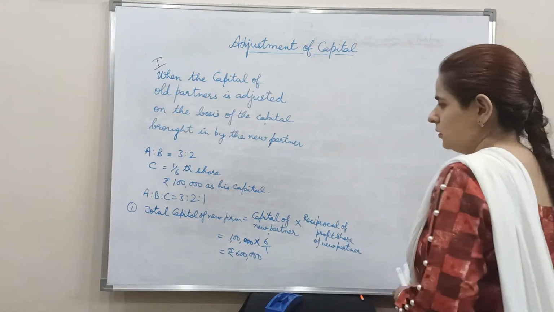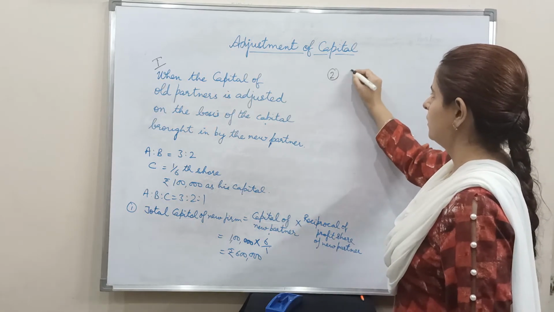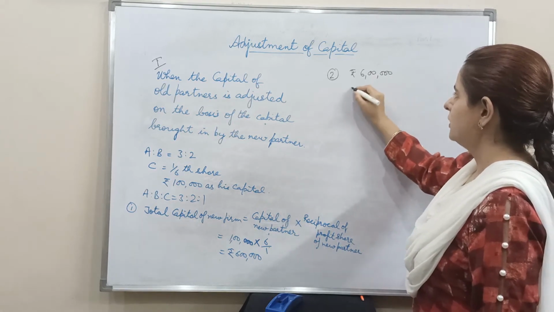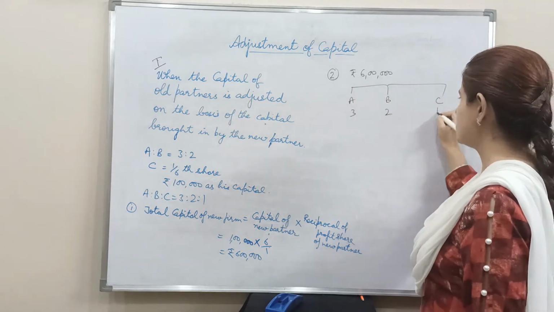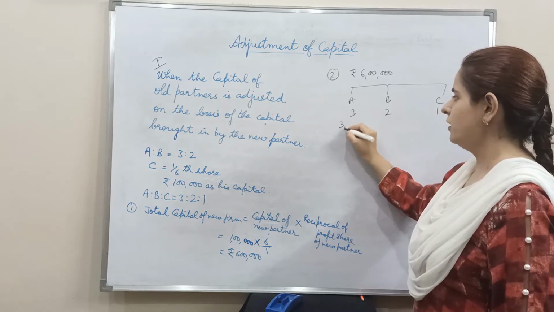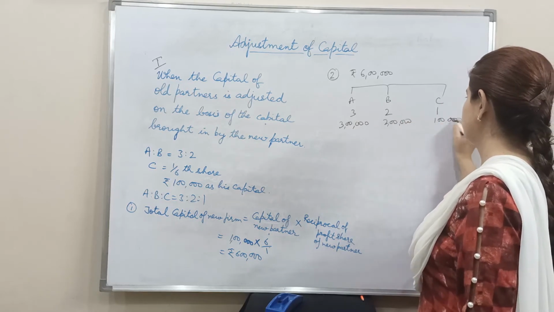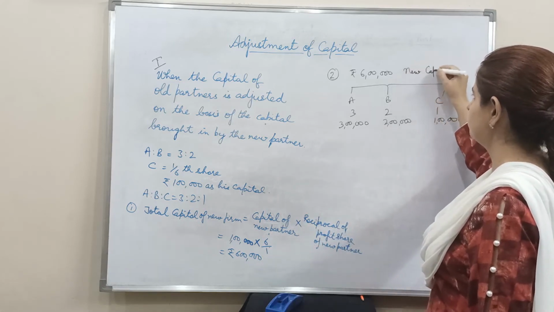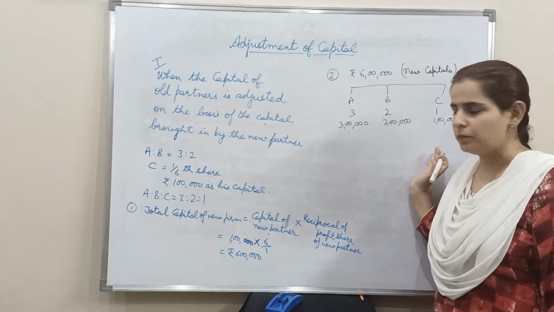Then what next will be done? At second step, this 6 lakh will be divided amongst all the partners in the new profit sharing ratio. That means A, B and C, their profit sharing ratio is 3:2:1. That means now in the new firm, capital of A will be 3 lakh, B 2 lakh and C 1 lakh. This is the second step where we have calculated their new capitals. New capitals means the capital which A, B, C will be taking to the new firm.